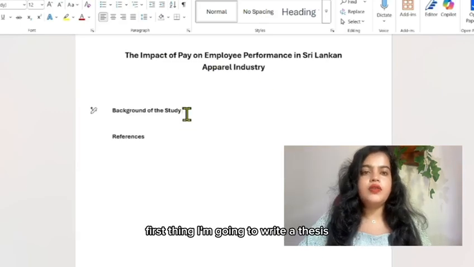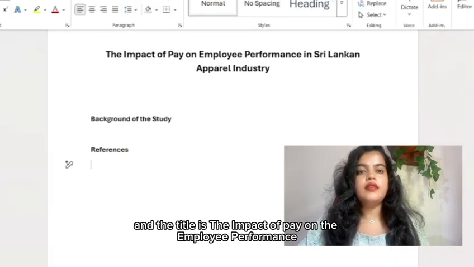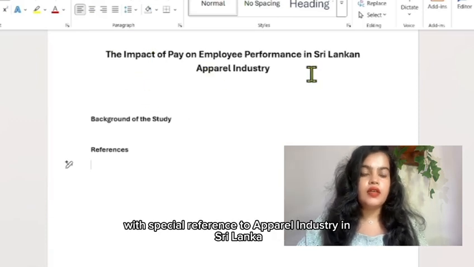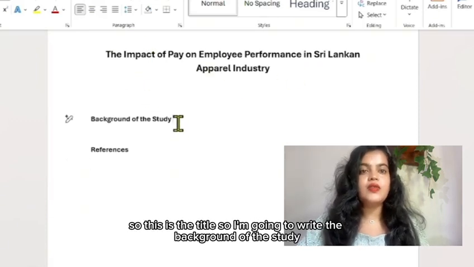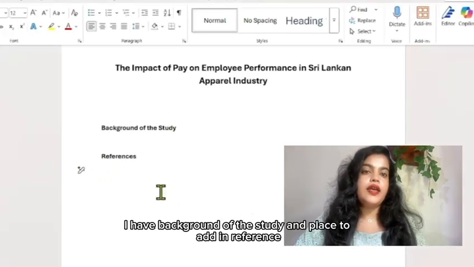Let's think I'm going to write the background of this study section under Chapter 1, and the title is The Impact of Pay on Employee Performance with special reference to the apparel industry in Sri Lanka. So this is the title, and I'm going to write the background of the study. In this outline, I have the background of this study and a place to add references.